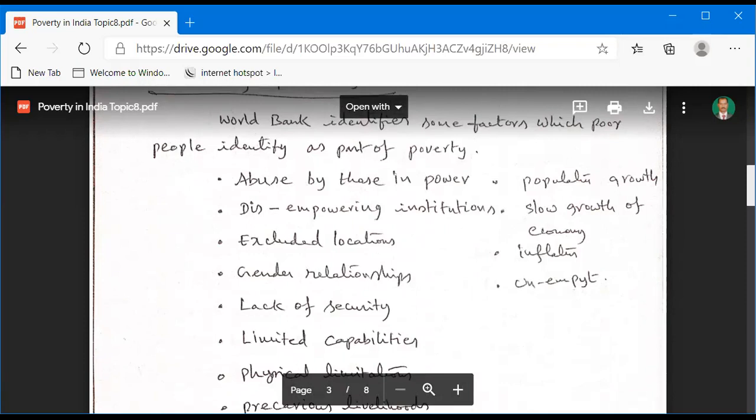And inflation. The inflation also leads to decreasing the purchasing power of the poor people. That also leads to poverty. So inflation is one of the major causes. And unemployment. So unemployment and poverty both are twins. So unemployment is also a major cause of poverty.